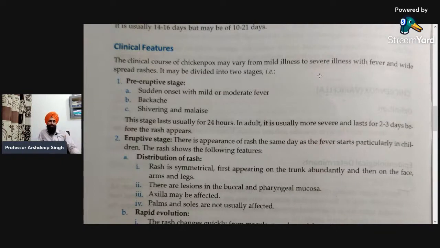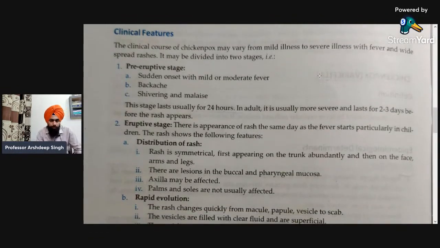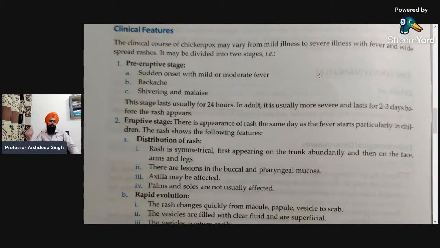Next is clinical features. The clinical features of this disease or infection are categorized under some stages. First, the clinical course of chickenpox may vary from mild illness to severe illness with fever and widespread rashes. That is the basic clinical feature by which we can easily assess these are the symptoms of chickenpox without any diagnosis. But for the confirmatory test, we have to do the following things. The confirmatory clinical signs and symptoms are as follows.